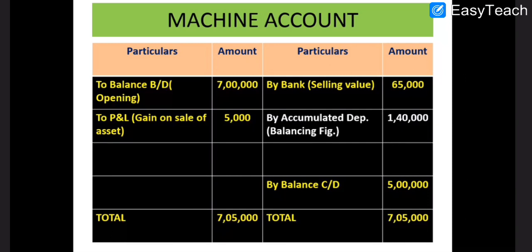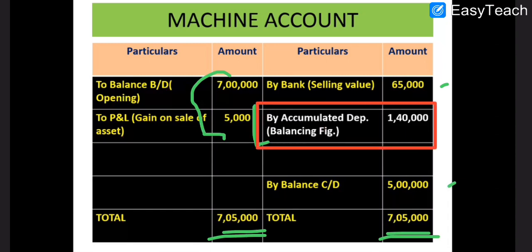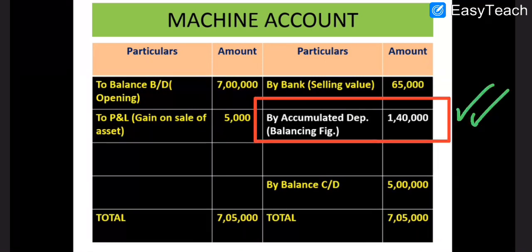By adding all these, 7 lakh and 5,000 will give you 7 lakh 5,000, and that will be subtracted from 7 lakh 65,000, the total of the credit side. In this question the balancing figure will be your accumulated depreciation charged during the year. So this is the purpose of preparing the machine account in this type of question.